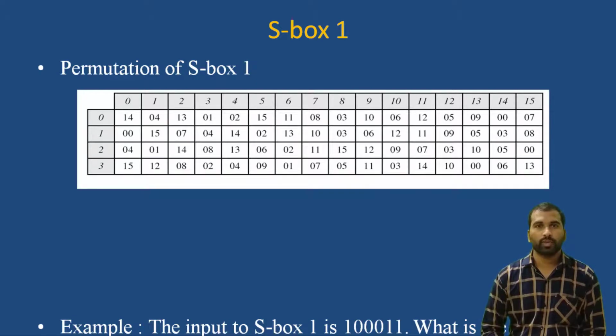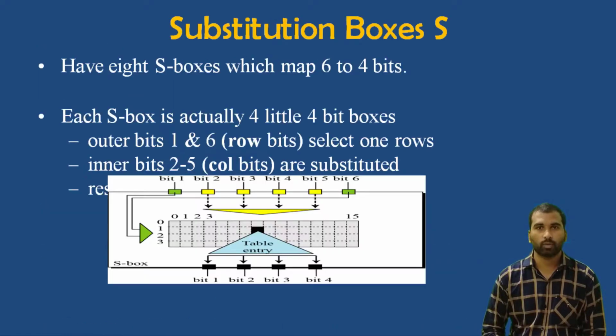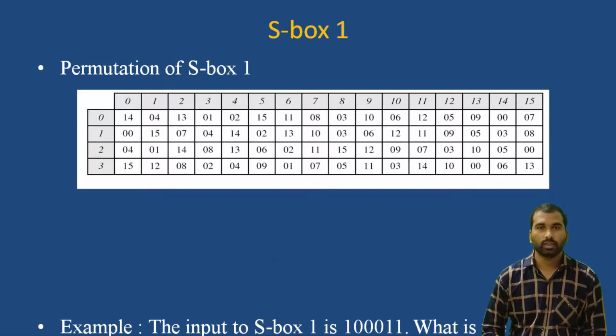If we write the first and the 6th bits together, we get 11 in binary, as you can see in the previous slide. Here the outer bits 1 and 6 select the rows, and inner bits 2 to 5 are for columns. In this example the outer bits will be 1 and 1, that means the leftmost bit and the rightmost bit will be 1 and 1.